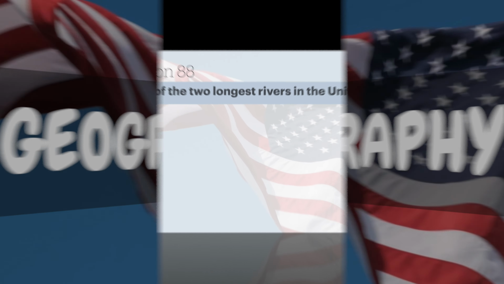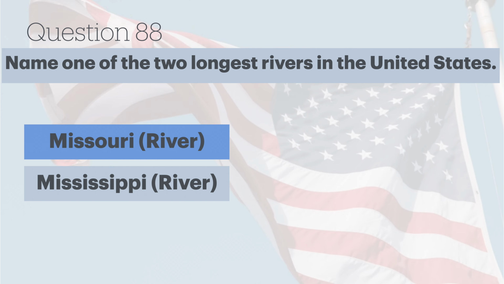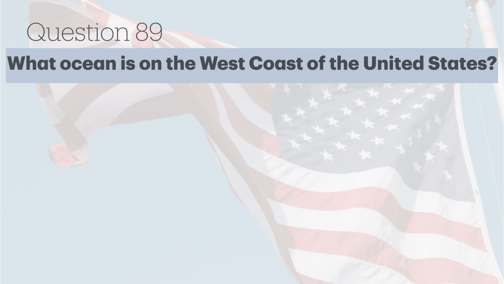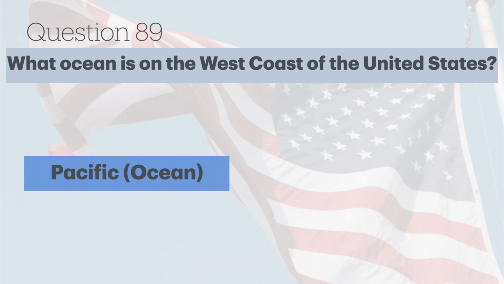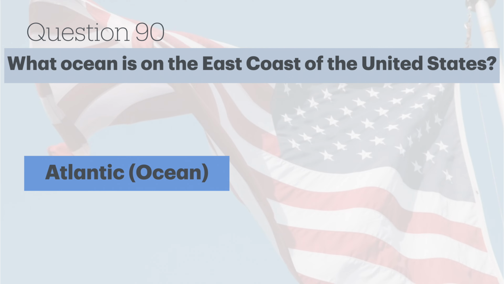Geography. Name one of the two longest rivers in the United States. Missouri River. What ocean is on the west coast of the United States? Pacific Ocean. What ocean is on the east coast of the United States? Atlantic Ocean.